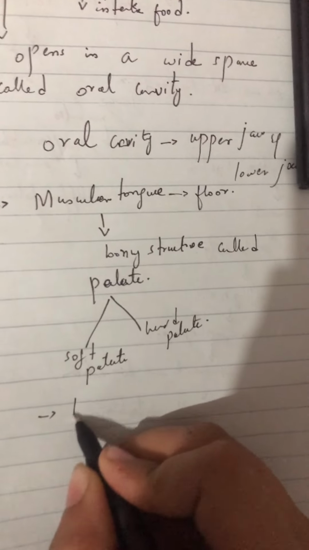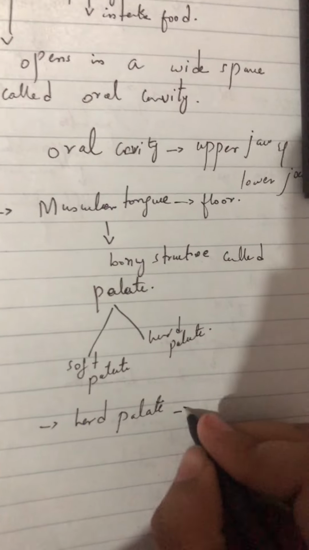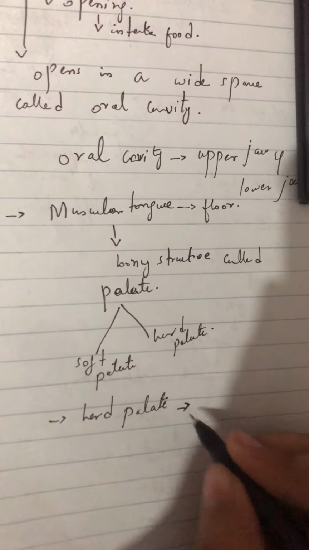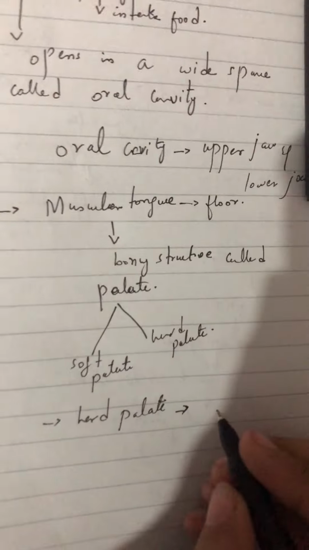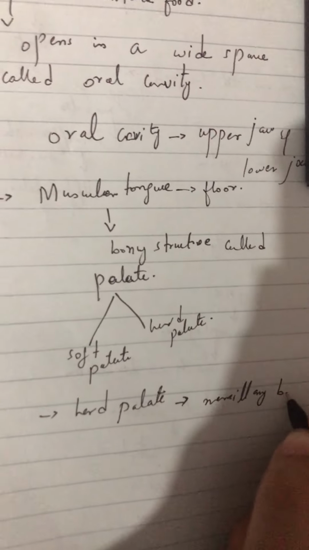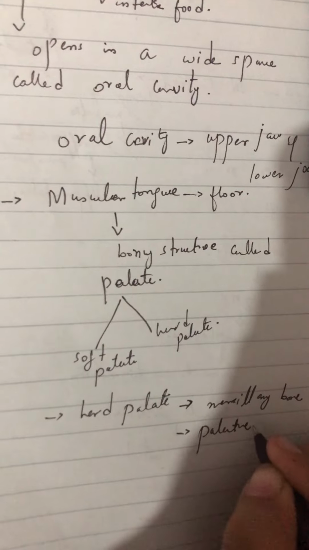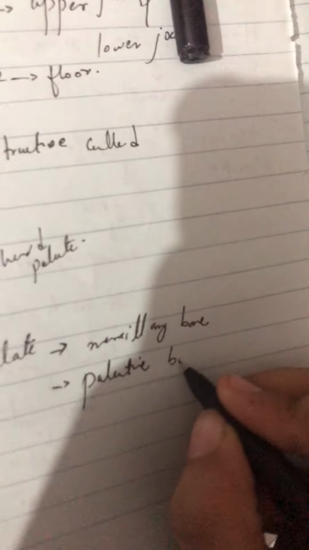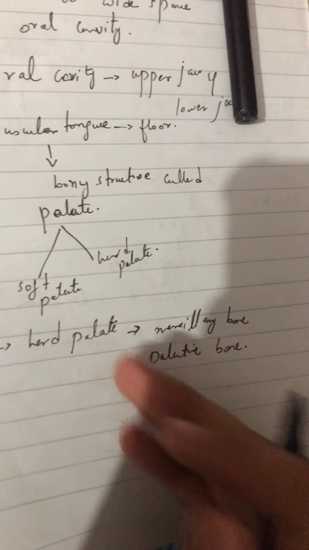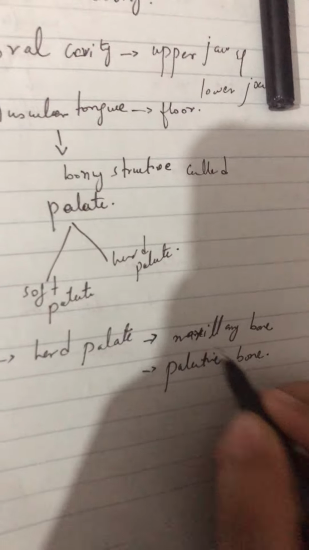Now the hard palate is a bony structure, as I told. So it consists of two bones. Number one is the maxillary bone and another is the palatine bone. So the hard palate consists of two bones, the maxillary bone and the palatine bone.